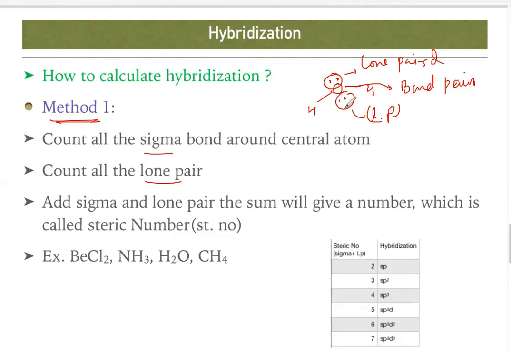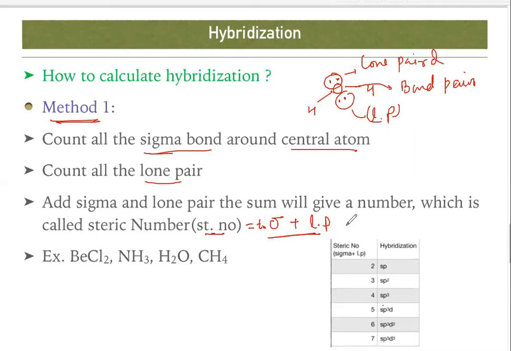Sometimes the question may ask you how many lone pairs are there. So how many lone pairs are there? 2. Okay. So we have to count the sigma bonds, and we have to count the number of lone pairs on the central atom. The sum of sigma bonds and lone pairs is called the steric number. So steric number is equal to the total number of sigma bonds plus the total number of lone pairs. You just count the total number of sigma bonds and lone pairs.